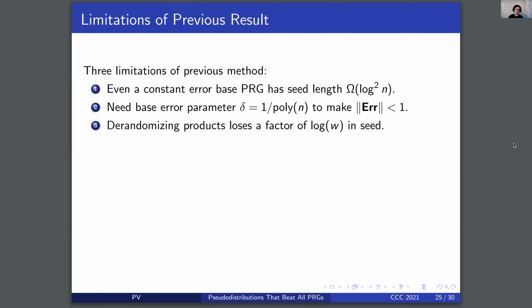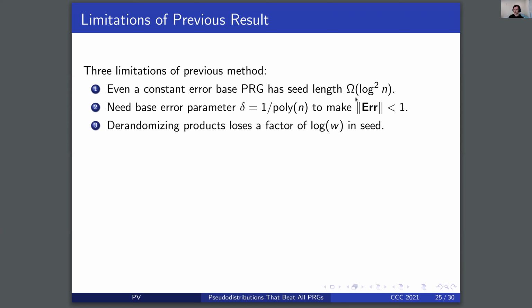First, discussing the first 2 as a group, we needed to take the base error parameter for the Nisan PRGs to be inverse polynomially small in order to make this error matrix have norm less than 1, such that the Richardson iterations converged. Unfortunately, even if we had managed to do something to reduce our requirements such that we could take delta even to be a constant, even a constant error base PRG for ordered branching programs has seed length omega of log squared n.